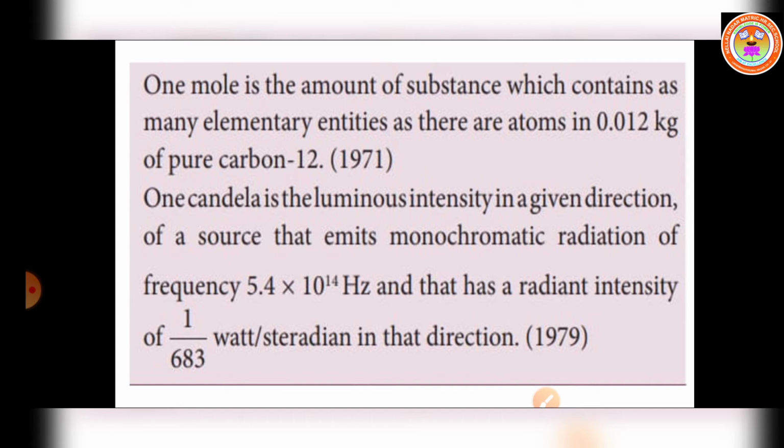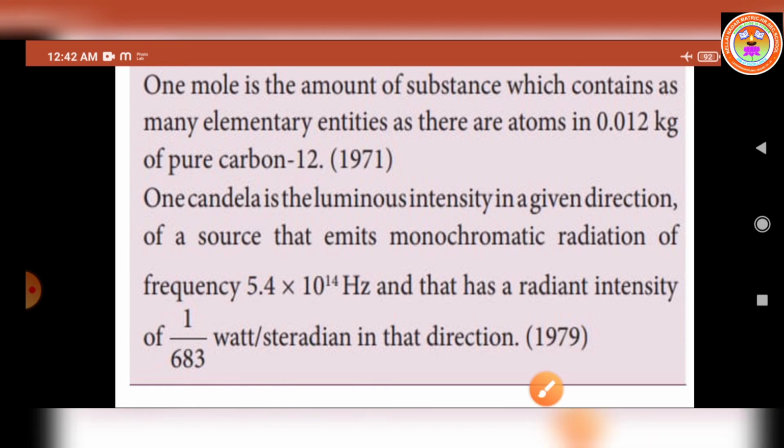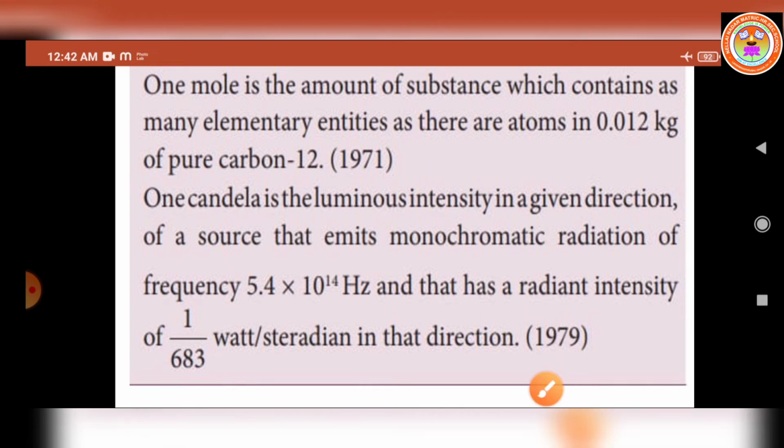So next we have to move on to the definition of 1 candela. 1 candela is the luminous intensity in a given direction of a source that emits monochromatic radiation of frequency 5.4 into 10 power 14 Hertz and that has a radiant intensity of 1 by 683 watt per steradian in that direction. This is the definition of 1 candela.